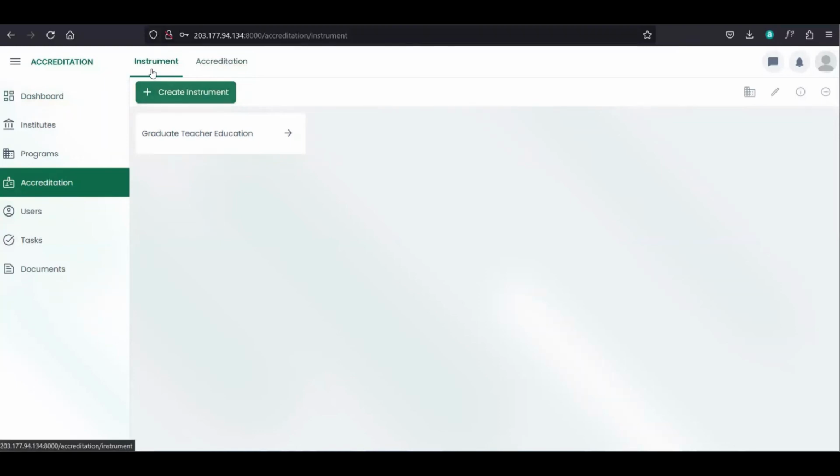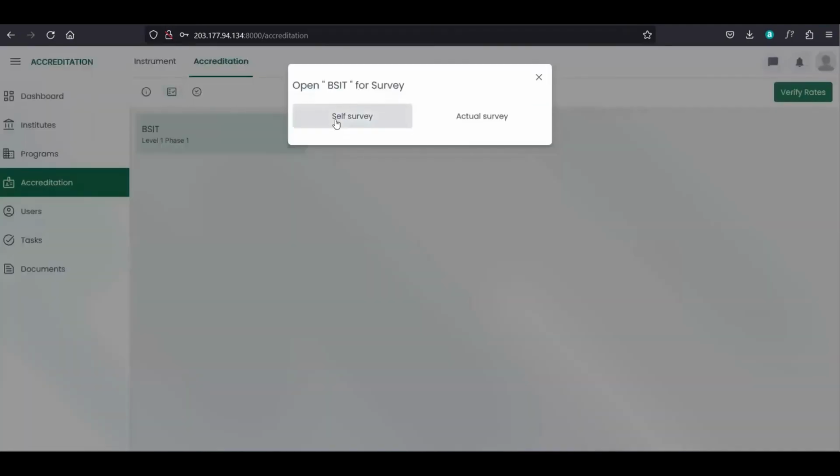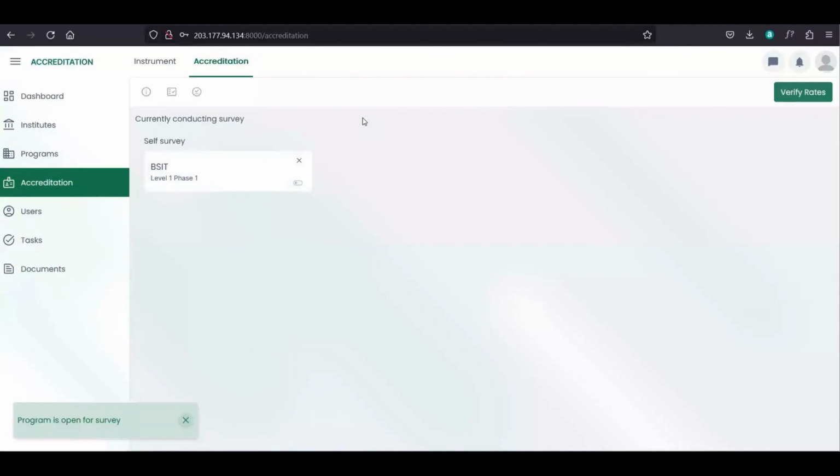So going back to our accreditation, if we want to open the program for self-survey or internal survey, we can click the program and then click this open survey button, then choose self-survey or actual survey. So for self-survey, we can click self-survey. Now after that, we can see here it is currently conducting survey. So now BSIT level 1 phase 1 can now be viewed by the internal accreditors.